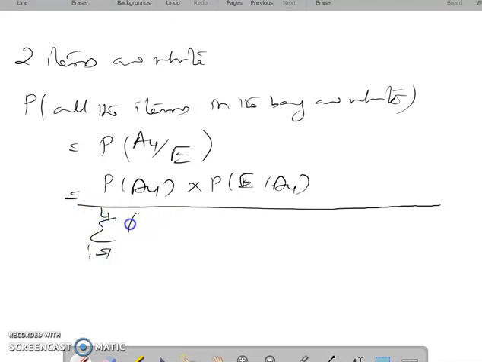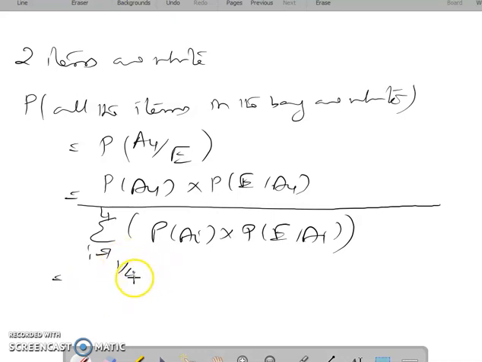The sum over i equal to 1 to 4 of probability of Ai into probability of E given Ai. All the 4 events' probabilities you have to consider. Then you can substitute all the values here. It will be 1 by 4, and then E given A4, which will be 1 here.